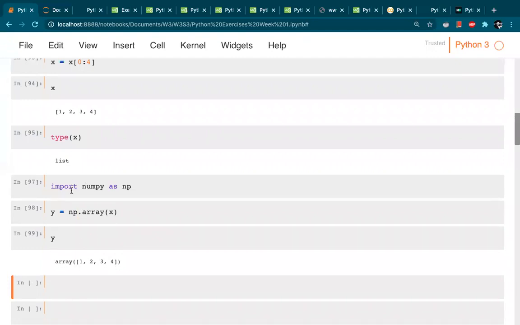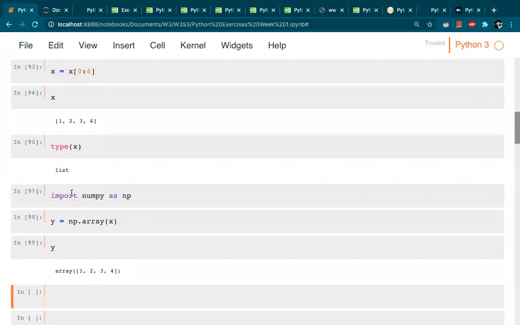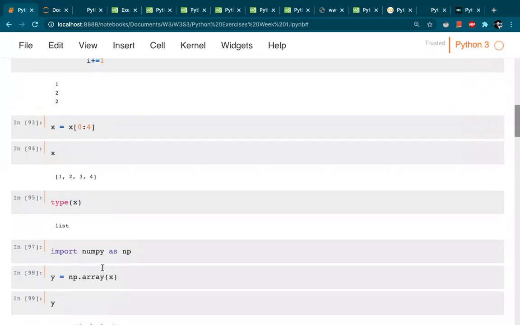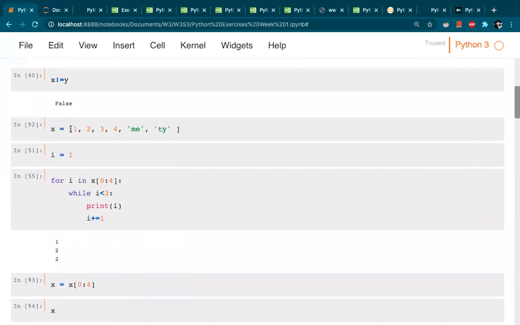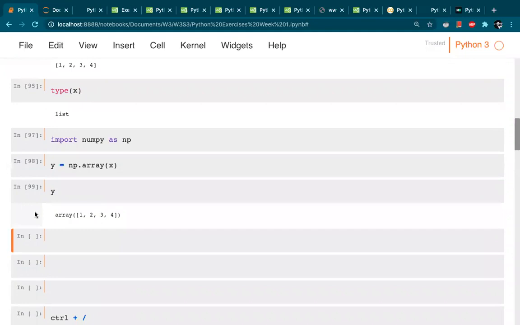So the basic difference between arrays and lists is that arrays can only hold values of the same data type, and it can be integers or floats or strings. Then arrays are helpful because they allow sequential access or direct random access to whatever elements are there. But if you look at a list, it only allows sequential access. So this is one advantage which might be helpful in certain cases.